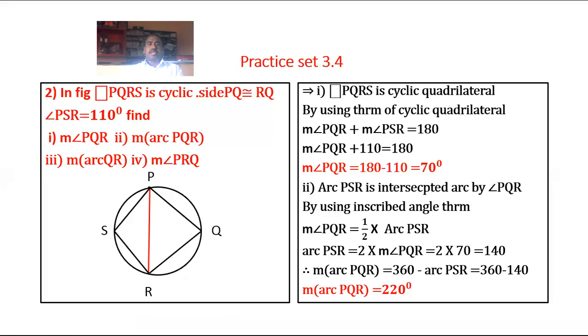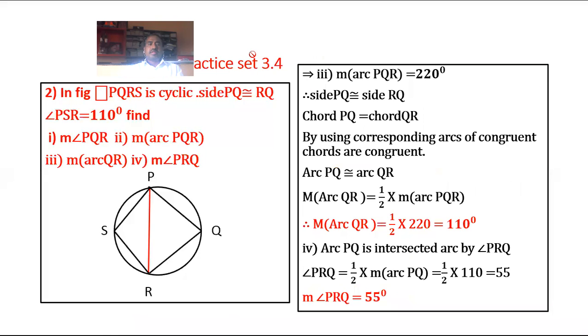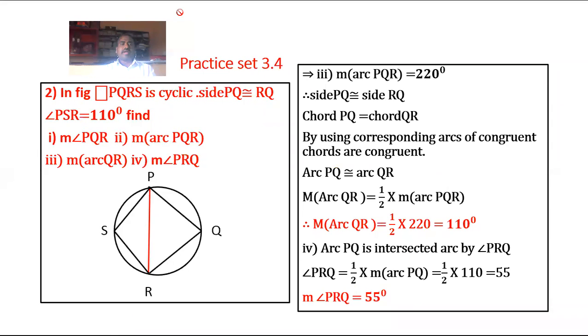Problem number 3. Third, to find measure of arc QR. Measure of arc PQR is equal to 220 degrees. Then side PQ is congruent to side RQ. Therefore, chord PQ is congruent to chord QR, by using the property that corresponding arcs of congruent chords are congruent.